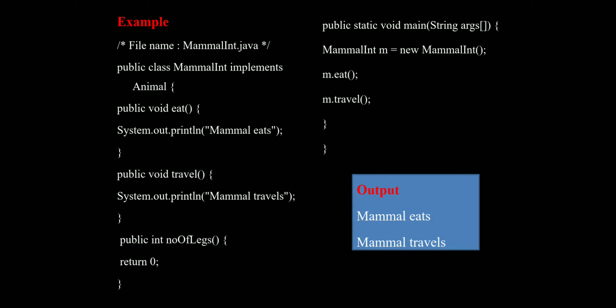After compilation, the compiler will produce .class files. Then we execute those .class files, and the program will produce the output "Mammal eats" and "Mammal travels" in our console, because we are calling the eat method and travel method.